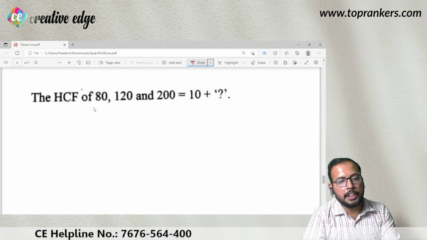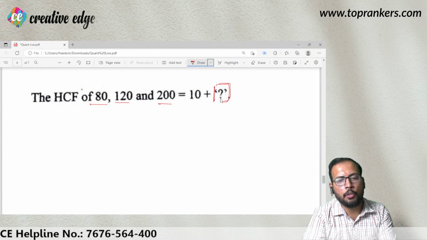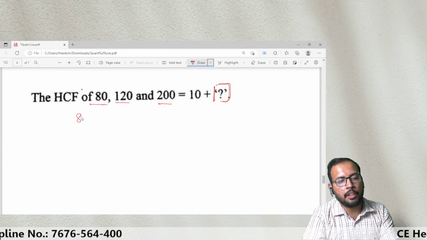We have to find out the HCF of this, and this is equal to 10 plus something. Now this something I need to find out. So first of all, I will find out the HCF of 80. तो 80 का HCF कितना होगा?